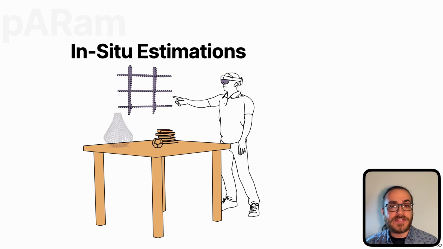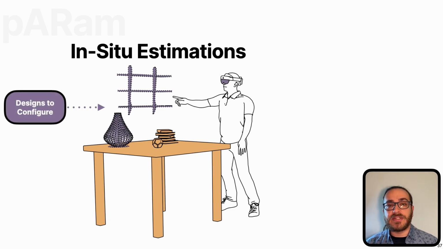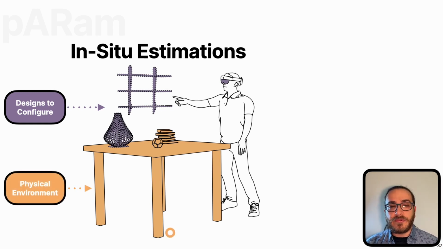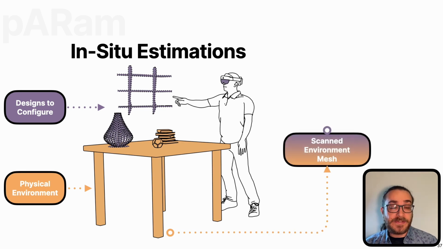What we can use XR for is to preview and interact with our designs in their future context, in their physical environment. We've seen this in the previous examples. However, there is much more than we can get from these platforms. Specifically, HMDs have a degree of scene understanding, and this can inform our design process, for instance by using the scanned environment mesh to simulate and estimate specific aspects of our design.